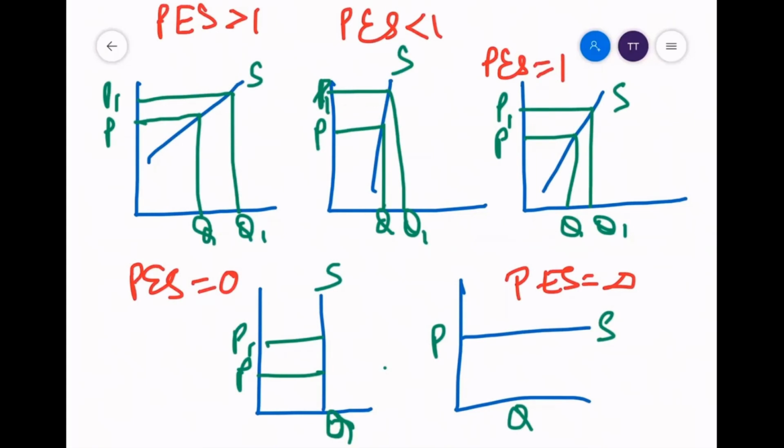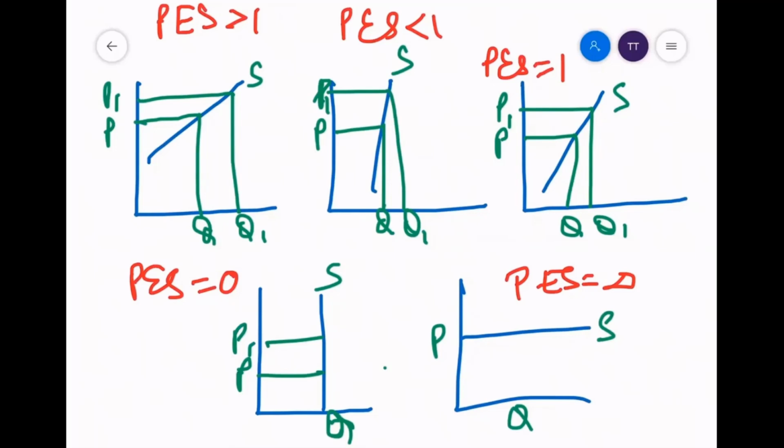So first one is PES is greater than 1. That means price elasticity of supply is elastic in nature. As we have just discussed in the factors, it is elastic when a small change in price is bringing a large change in quantity supplied. That means you as a producer, when your product price is rising by say 20%, the supply is increasing by more than 20%, say 40%.